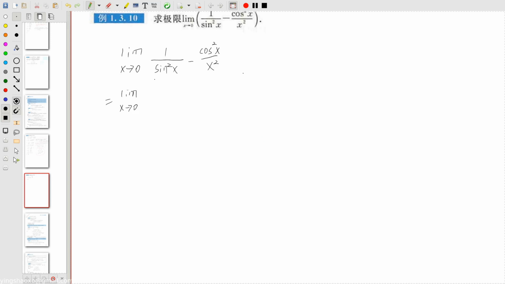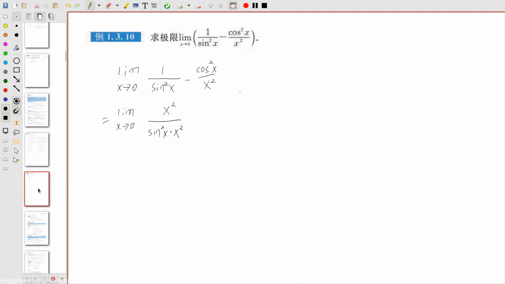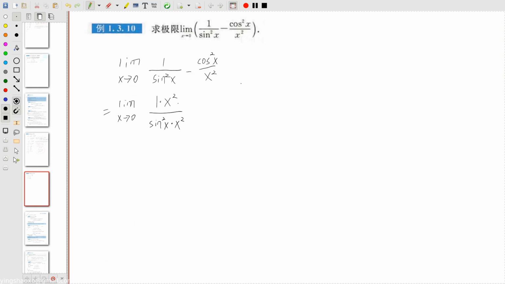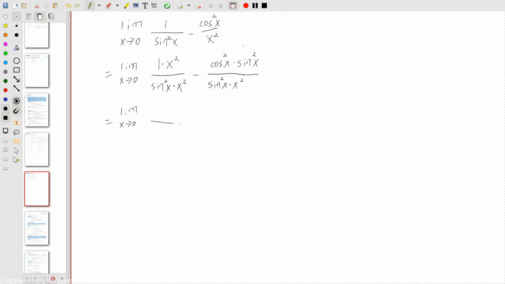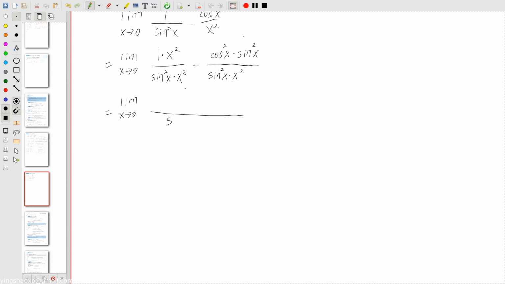Let's say we want to merge the 2 fractions together. So we write sine x squared times x squared divided by x squared. Why do this? X squared divided by x squared is equal to 1, so this expression is exactly equal to the previous one. Minus sine x squared times x squared, then cosine x squared times sine x squared. Now we can easily merge them together since they have the same divider. So sine x squared times x squared divided by x squared, minus sine x squared times cosine x squared.